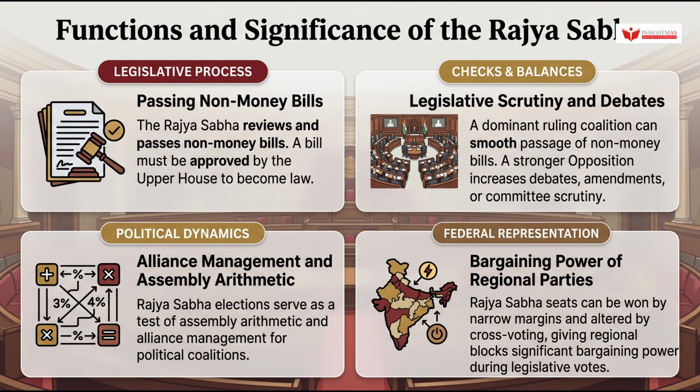So, to quickly recap for your exam, remember the indirect proportional representation system using a single transferable vote, the strict open ballot rule requiring display to the party agent on penalty of invalidity, and the important distinction that by-election members serve only the unexpired term of the vacant seat, not a fresh 6 years.